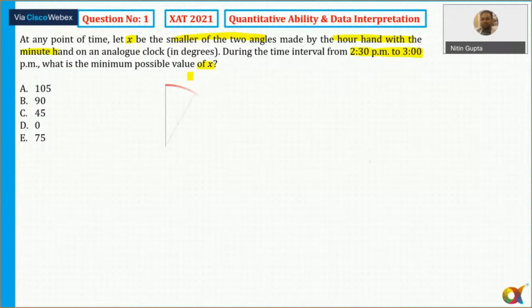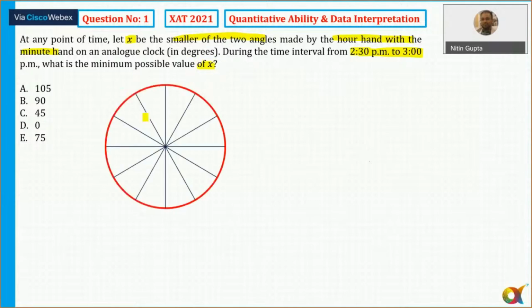Let's say this is an analog clock here, and the time is between 2:30 and 3. So this is 12, this is 1, this is 2, this is 3, and 4, and 5, and 6. So when is the time? At exactly 2:30, the hour hand is exactly between 2 and 3, and the minute hand is at 6.